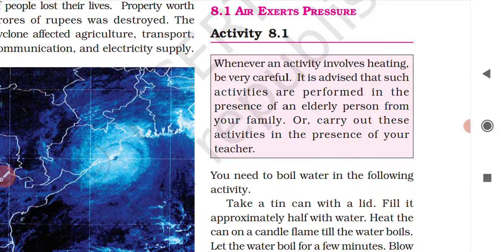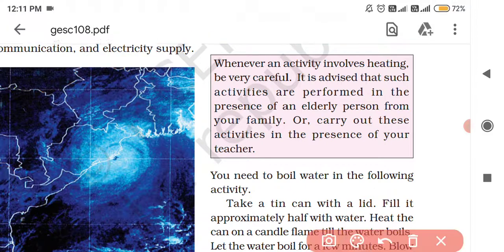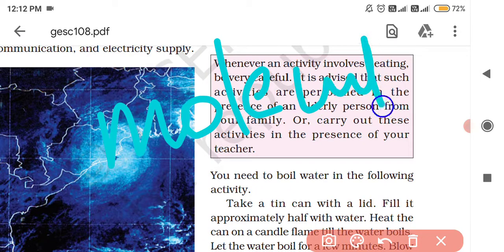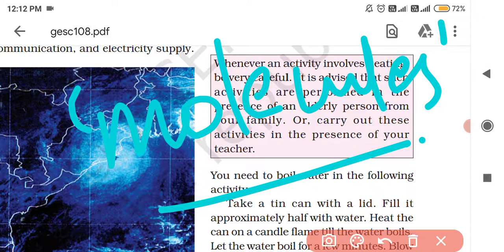Now, what is air? First of all, air is a mixture of gases. In the introductory part of this lesson we have discussed that air contains a number of gases, like nitrogen, oxygen, carbon dioxide. But air is itself made up of tiny particles called molecules which move around in all the directions.